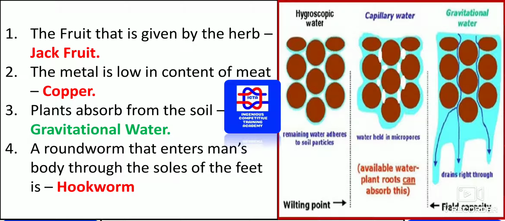The metal that is low in content of meat, that is copper, which has very little content of meat. The plants absorb from the soil gravitational water. You can see to the right side how the gravitational water drains right through. So the plant absorbs gravitational water from the soil. As you can see to the right side, hygroscopic water, gravitational water and capillary water exist.